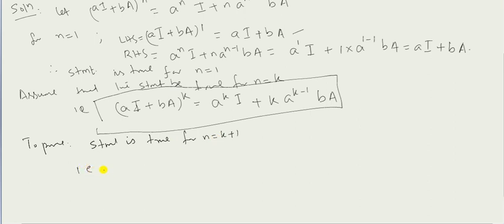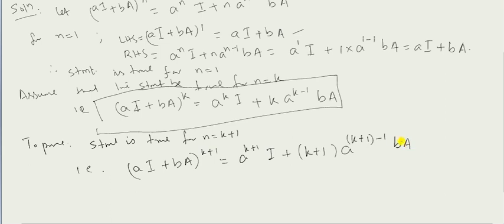That is, I have to prove (aI + bA)^(k+1) is equal to a^(k+1) I + (k+1) a^(k+1-1) b A, that is equal to a^(k+1) I + (k+1) a^k b A. That means I have to prove this statement now, (aI + bA) raised to the power k plus 1.